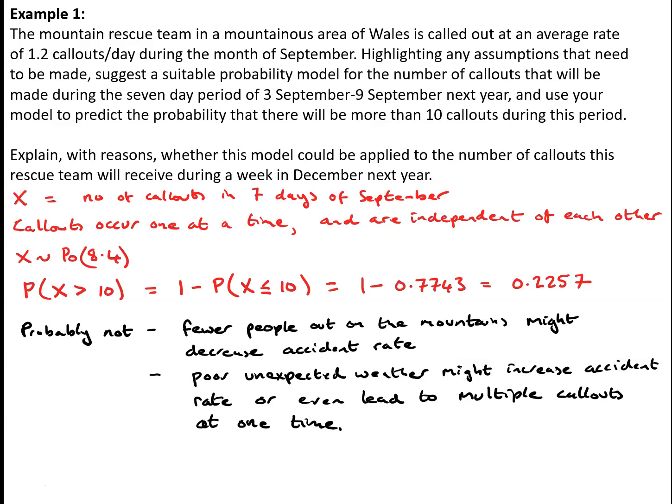So much so that it may even lead to the fact that multiple call-outs could happen at one time if the weather was really bad. So, quite frankly, you've just got to think of 1 or possibly 2 reasons why you think December and September really aren't going to be comparable for the call-outs of a mountain rescue service.